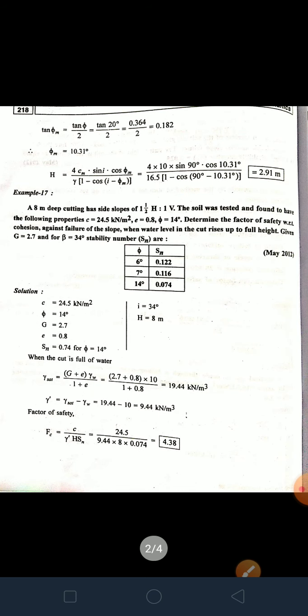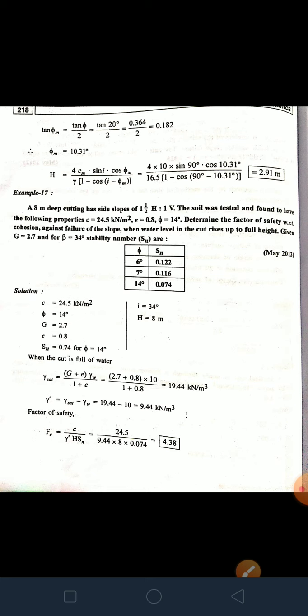So we have phi is equal to 20 degree, given FC is equal to 2, I is equal to 90 degree. तो फर्स्ट ऑफ ऑल Cm फाइंड करेंगे, तो Cm is equal to C upon FC, 20 divided by 2, so it is 10 kilonewton per meter square. Now tan phi m is equal to tan phi by 2, so tan 20 degree divided by 2, it is 0.364 divided by 2, it is 0.182.